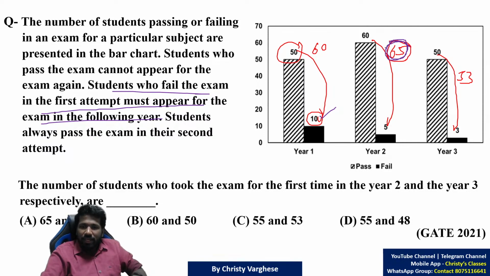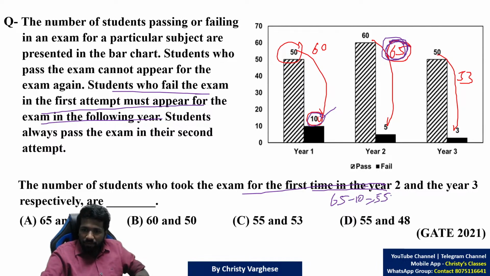Those 10 students will pass in the second year, that is also for sure, but that is not our concern. Our concern is only the students attempting for the first time in the second year. In the second year, 65 students attempted, and 10 of them were previous year students. So first-time year 2 students will be 65 minus 10, which is 55. All of you understood this 55?